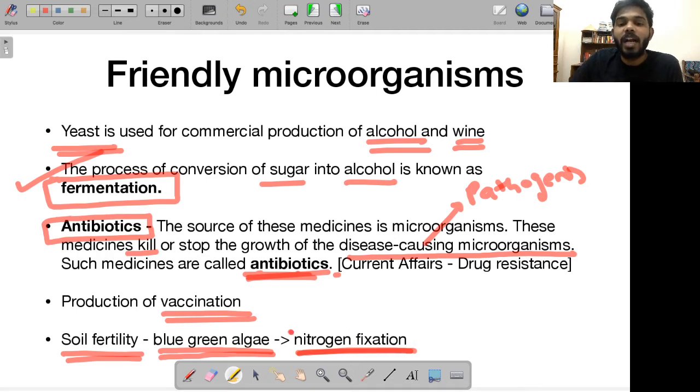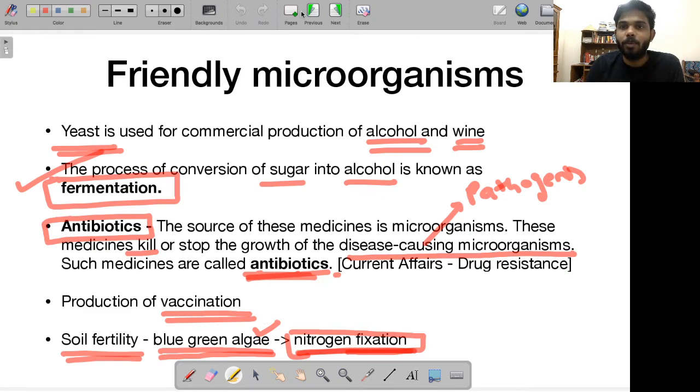Okay, so that is your nitrogen fixation. That is also done by your blue-green algae. So this is basically your algae, that is none other than your microorganism again. Then cyanobacterium, even they are responsible for enhancing the soil fertility, etc. Okay, so these are some of the examples of friendly microorganisms, some of the examples where microorganisms have played a helpful part in our lives.